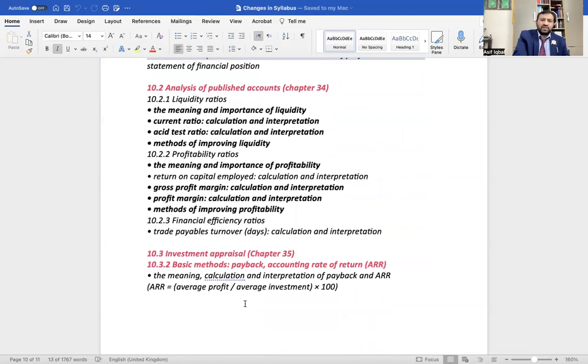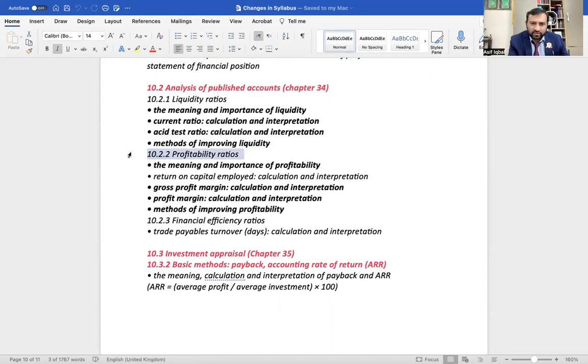Okay, there are few changes in the ratios. The part analysis of the published accounts. This is topic 10.2, syllabus code is 10.2, name is analysis of the published accounts, chapter number 34 of your Peter Stimson book. Okay, the liquidity ratios was part of A1, now they will be tested in A2. The meaning and importance of liquidity, current ratio, acid test ratio, the methods of improving liquidity, everything was part of A1, now it will be tested in A2.